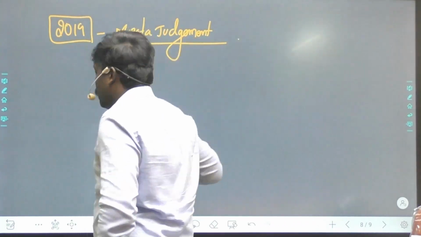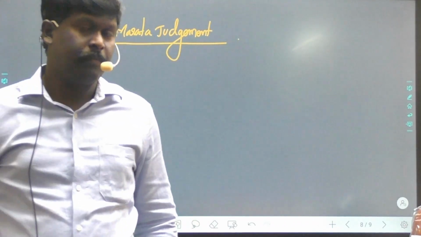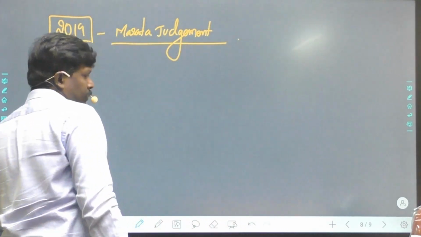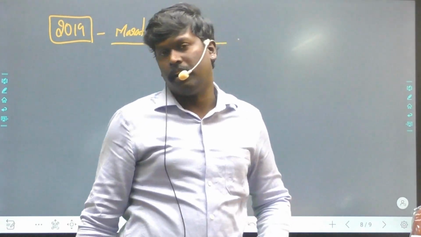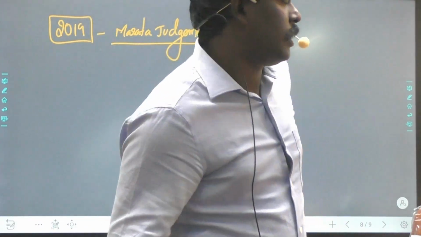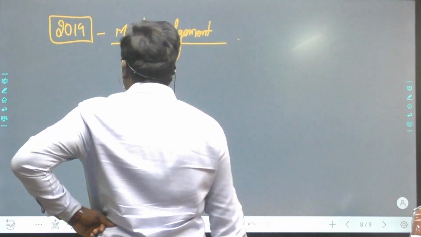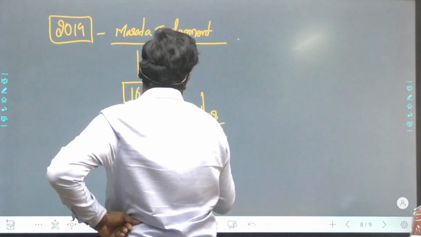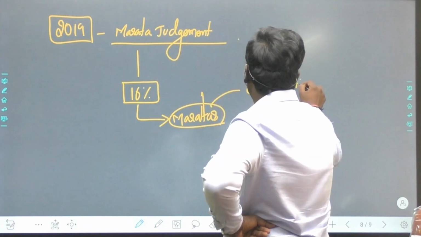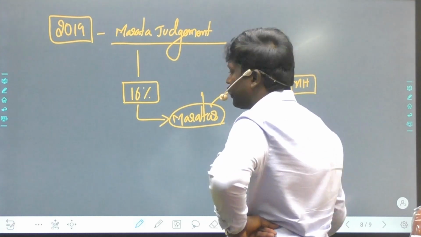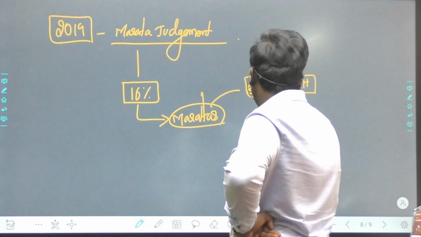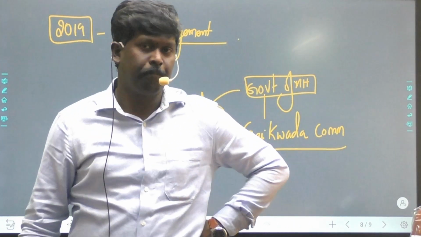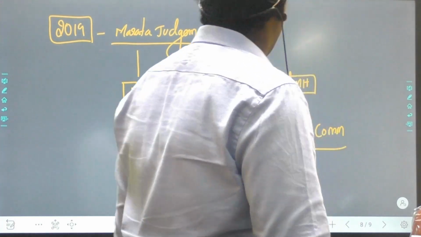So next is the 2019 Maratha judgment. Supreme Court has rejected 16% reservations to Marathas, which was given by the government of Maharashtra on the recommendations of the Gaikwad Commission or Committee.